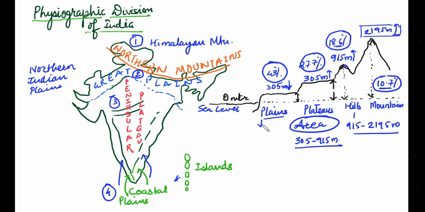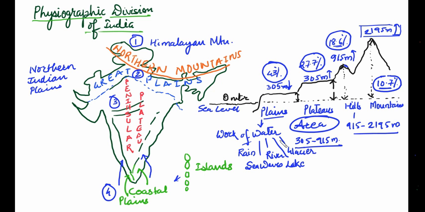Now plains are those landforms which are made by the work of water. In simple terms, this water may be in the form of rain, sea waves, river, lake or glacier. Any form of work done by water.